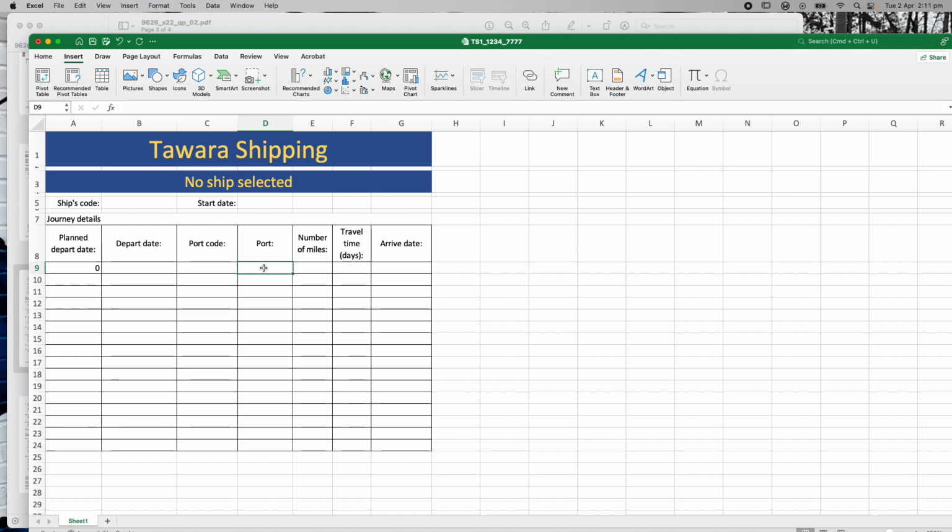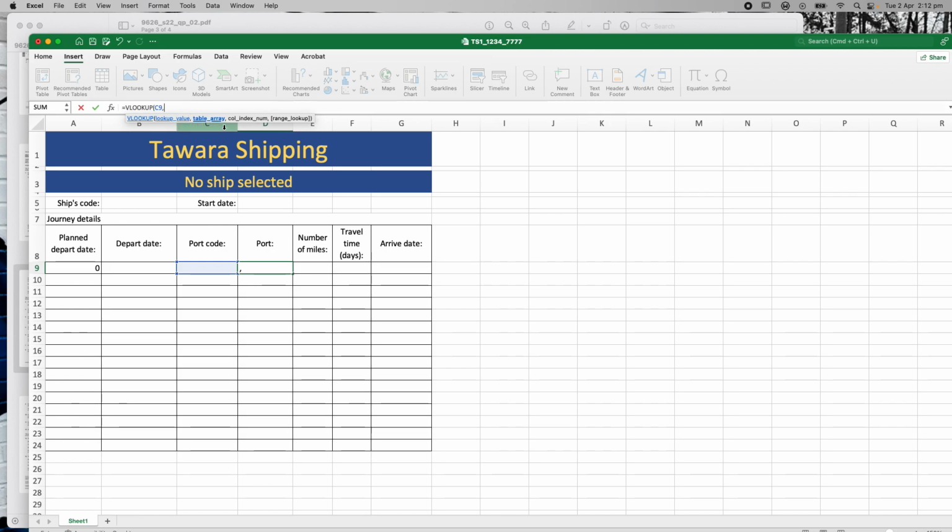So you know straight away we're going to be doing a lookup. We're going to look up that code. So I'm going to go to here and say equals VLOOKUP. There we go, it came up straight away, and it actually gives me the little range of things that I need to do in here. The first thing we're going to look up is C9. So I'm going to click C9 right there, and then I've got to put a comma after that. Okay, so I know that I'm looking up C9.